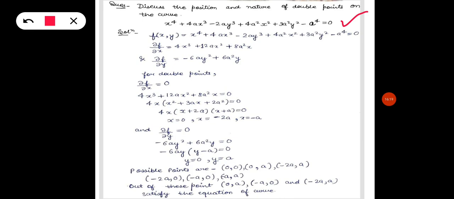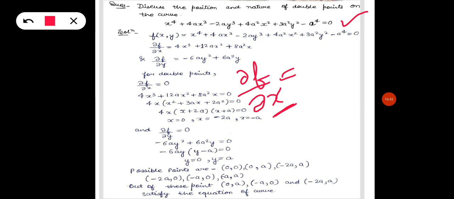So first of all, we know that we have to calculate del f upon del x. We know how to calculate it: we differentiate with respect to x, keeping the other terms constant.